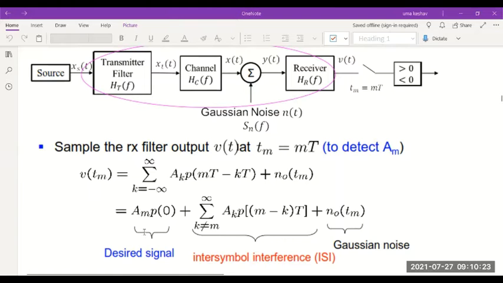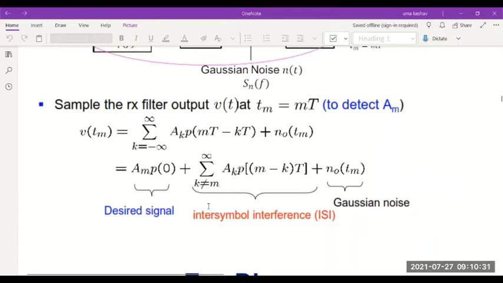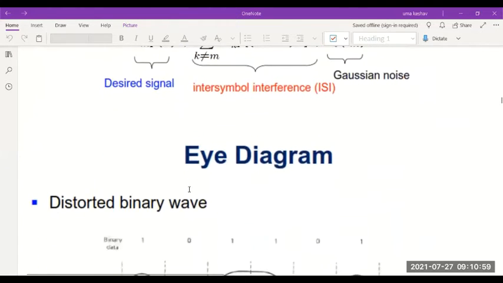Those pulses act like interference for the required pulse, and hence the name ISI. And since we have considered noise here, we get a part of the signal to be Gaussian noise also. So this is the sampled receiver output at sample time Tm = mT.